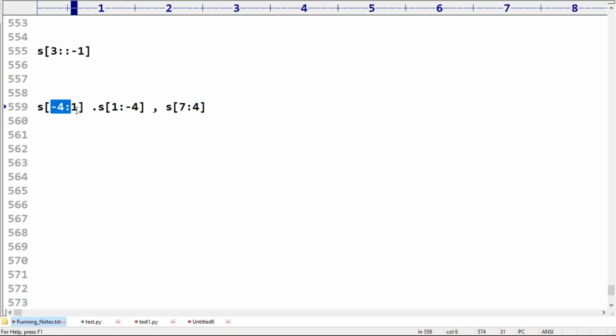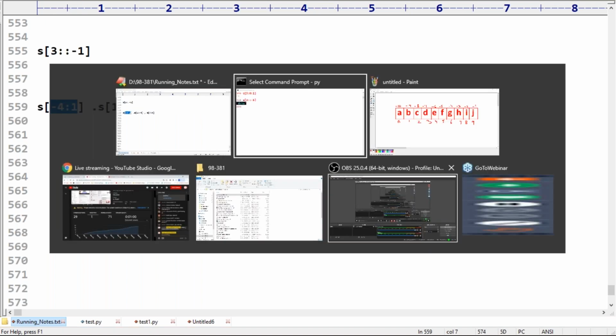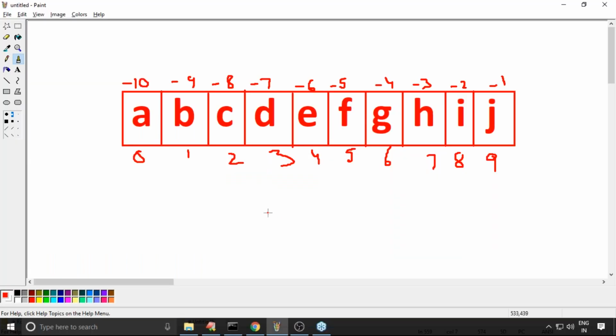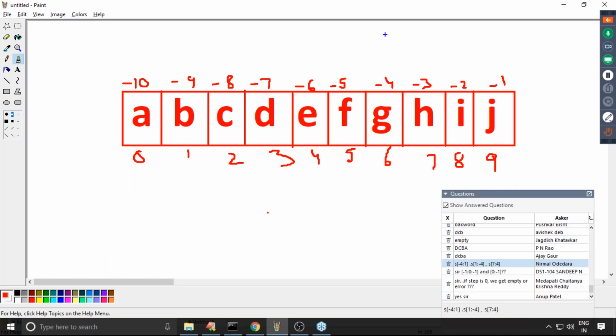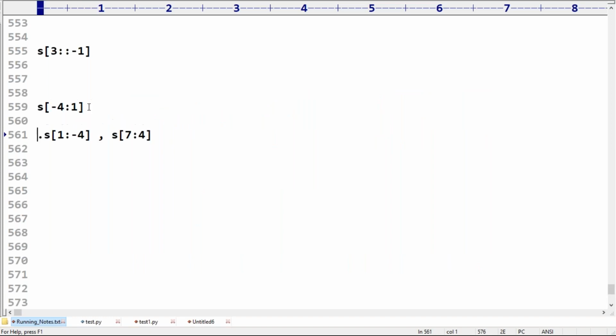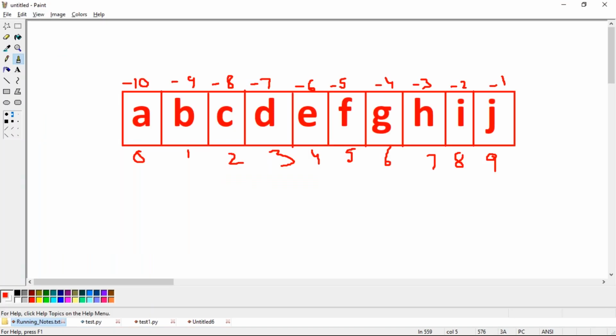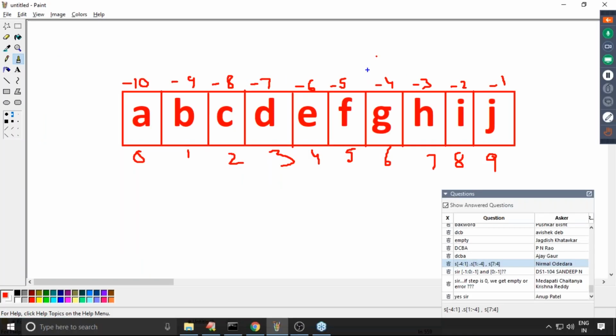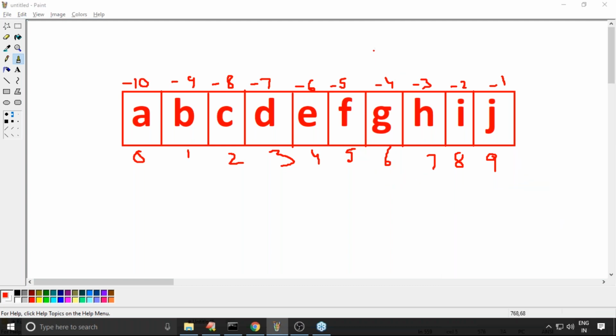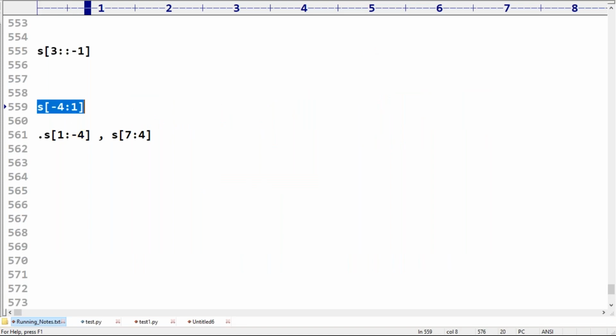Yes, -4 to 1 in forward direction. Where is the -4? -4 is here. Where is the 1? 1 is here. So from -4, you can't move to 1 in forward direction. That's why it is an empty string. It starts from -4, and if you move in forward direction, you are never going to get 1. That's why we get an empty string.